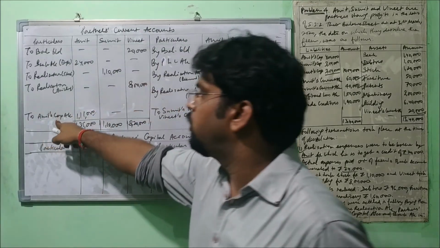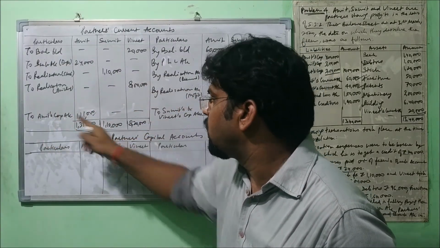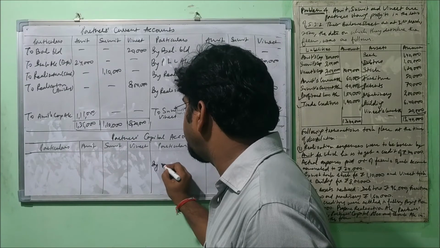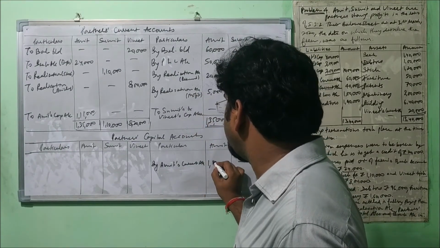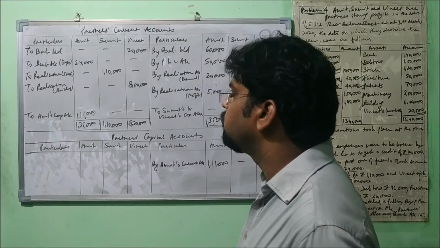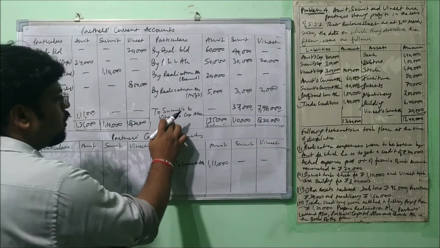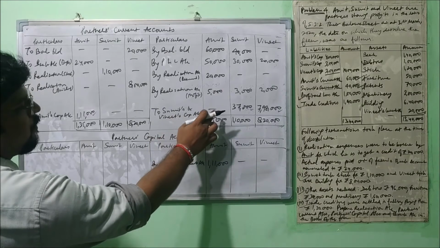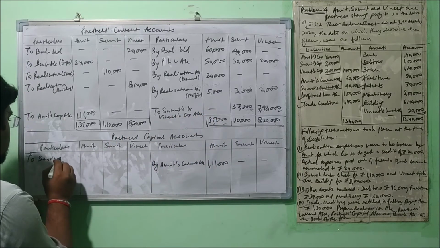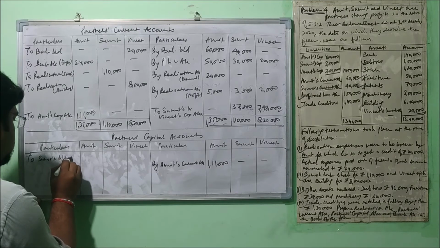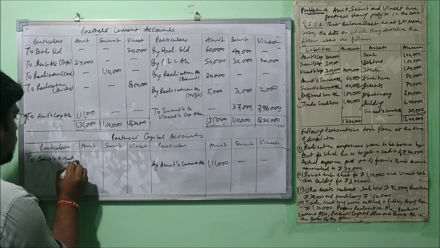So this was transferred to Amit's capital account. You can have a look. This entry will come on this side, by Amit's current account, 1,11,000. Similarly, to Sumit's and Vineet's capital accounts, these entries will be transferred here to Sumit's and Vineet's current accounts.